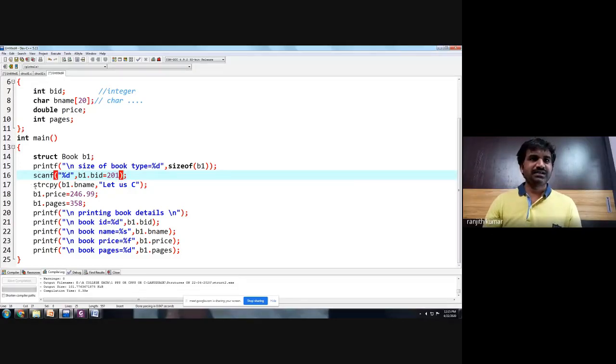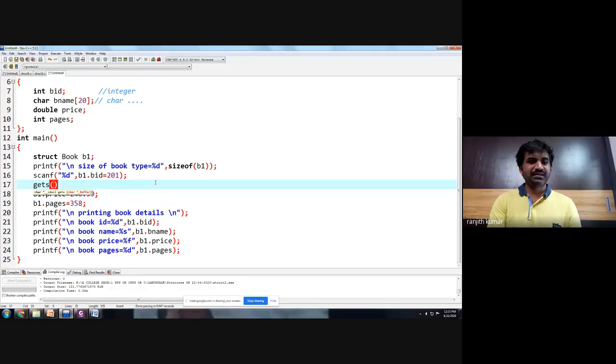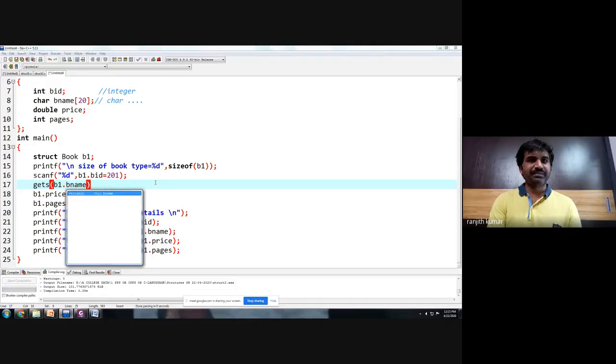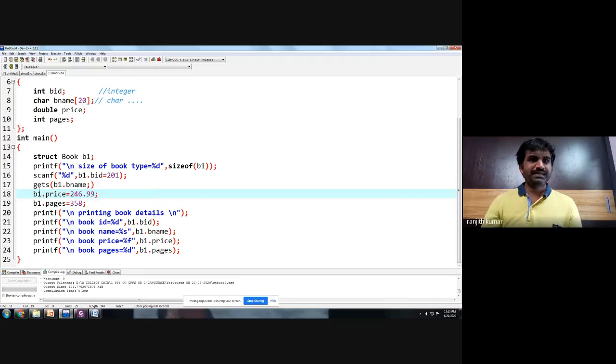Is that clear? Now similarly, gets b1 dot bname. Here, price: scanf, what is the format specifier for price? %f, comma, b1 dot price. And a very important point, people: in scanf you always have to give an ampersand, whereas a string doesn't need any ampersand.